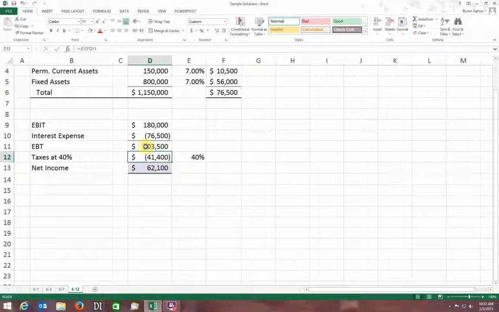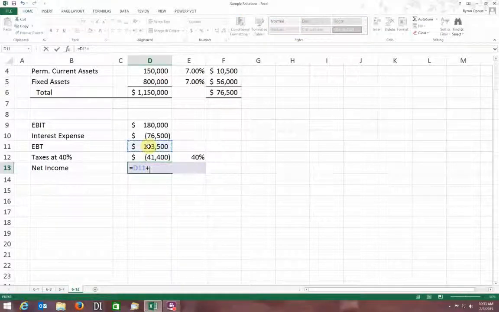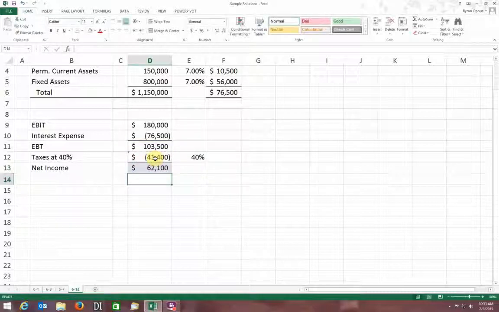So I've got my earnings before taxes, and basically I subtract my taxes, and so my net income is equal to my earnings before taxes. Again, I have to use the plus sign because I've got a negative number there that I really want to subtract. And so I end up with $62,100 as my net income, using the same basic structure that you guys would use to figure yours for number 12. So that should be it.